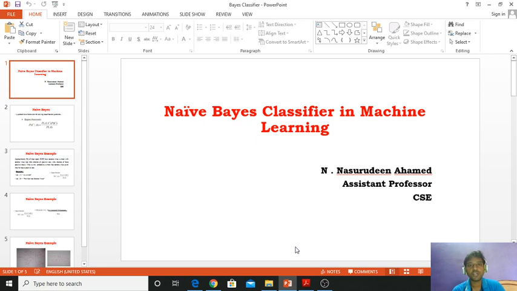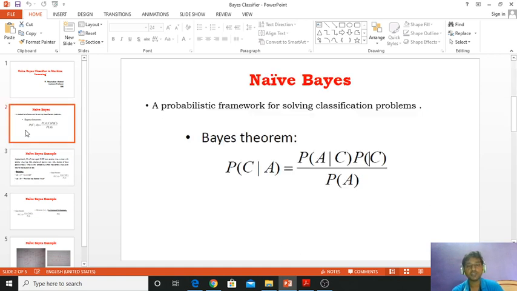Today we discuss the Naive Bayes classifier in machine learning. It's one of the Bayes classification methods. Here we mention naive. What is naive? Naive means, it's not an exact synonym, it's like without experience. It belongs to the classification algorithms.